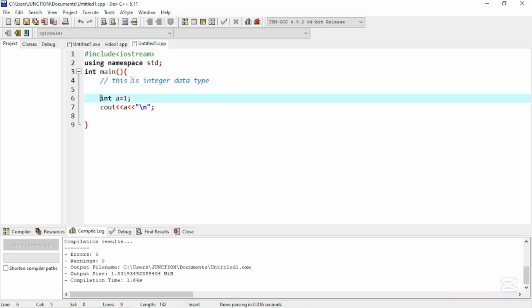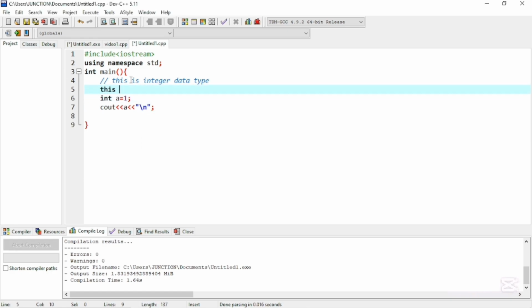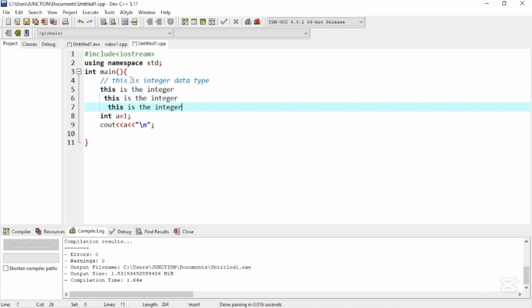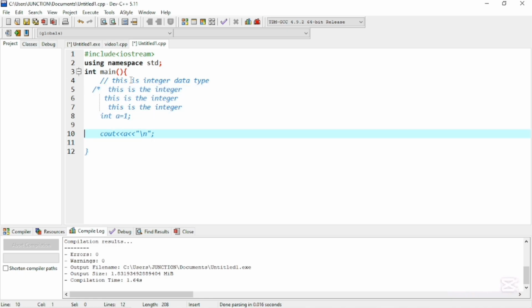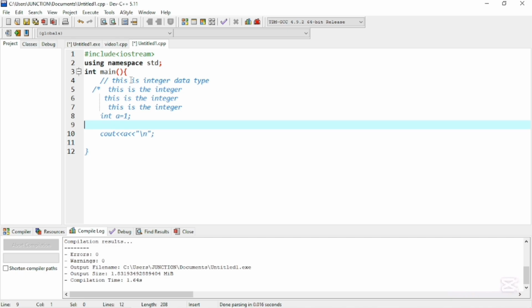So I want to comment out multiple lines like this. This is the integer. Let me copy and paste it like this. If you want to comment out multiple lines, what we should do is use slash star at the start and star slash at the end. It will comment out the multiple lines.